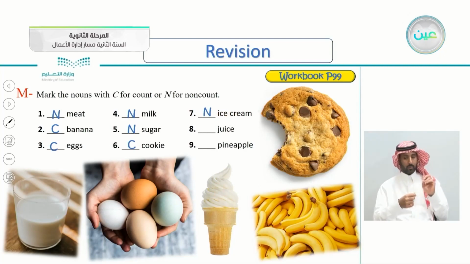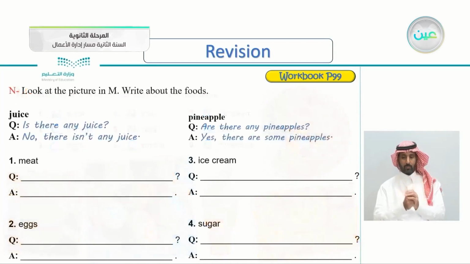You can't count it. What about juice? Juice, of course, you can't count it, just like the milk. All liquids, you can't count them, but you can count the container they're put in, a glass, and so on. What about the final one? Pineapple. So pineapple is, of course, countable. One pineapple, two pineapples, and so on.